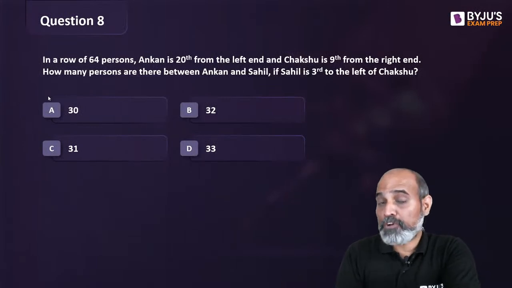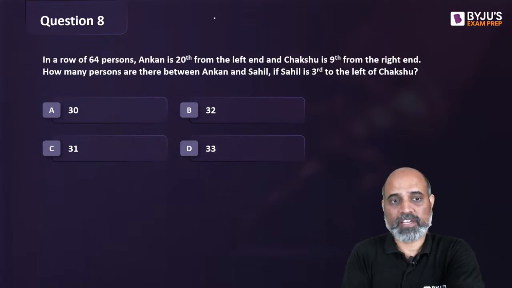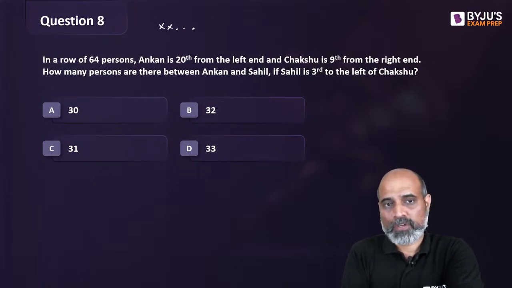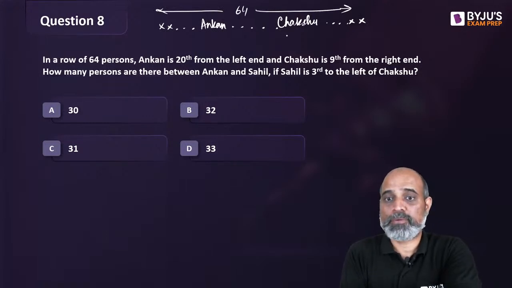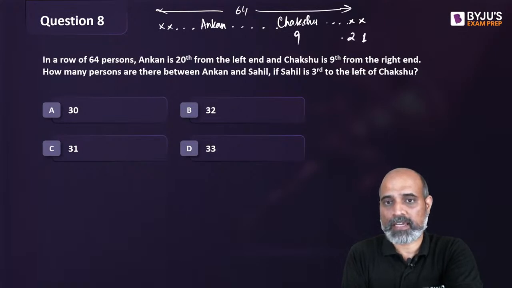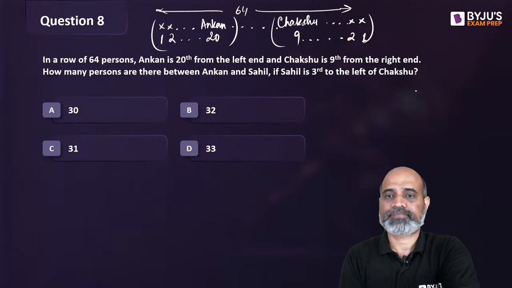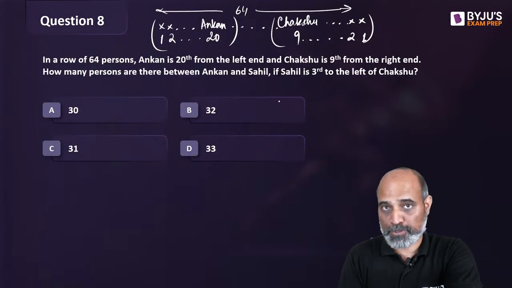Next, in a row of 64 persons, Ankan is 20th from the left end and Chakshu is 9th from the right end. Okay, so we have a total of 64 people, Ankan is here and then we have Chakshu. Chakshu's rank from the right is 9th, so this is first, second and so on. ये group है. And Ankan's rank from the beginning is 20th, है ना? How many persons are there between Ankan and Sahil if Sahil is third to the left of Chakshu?